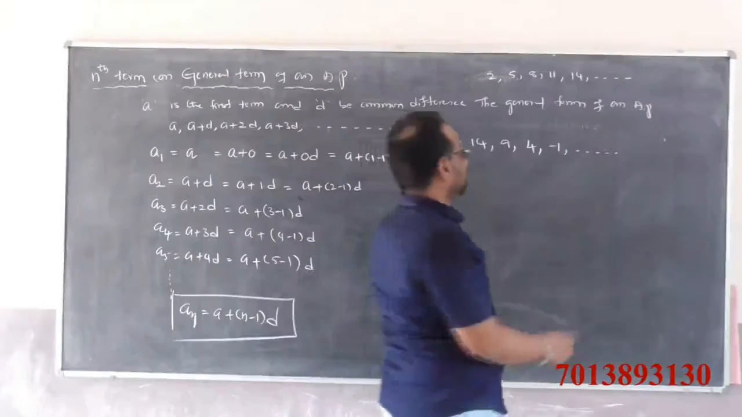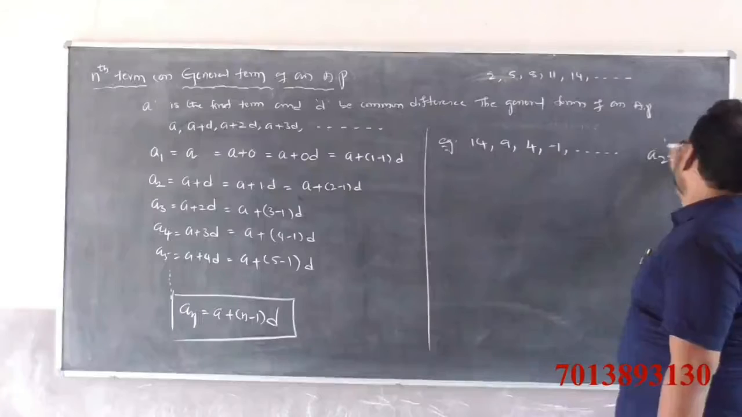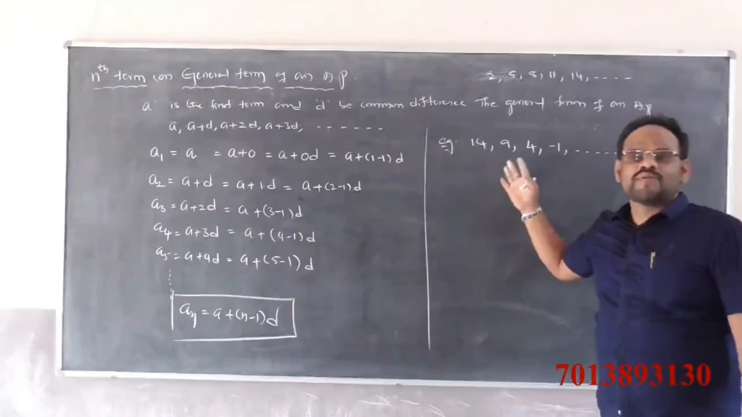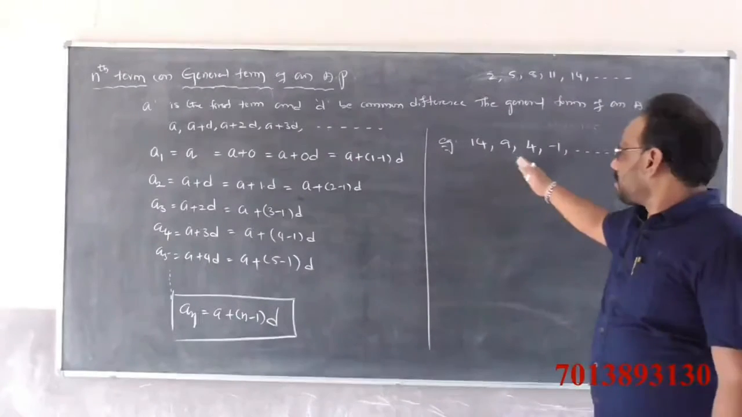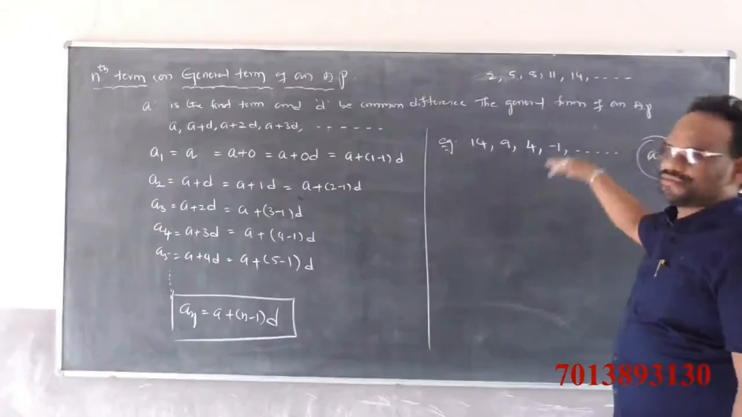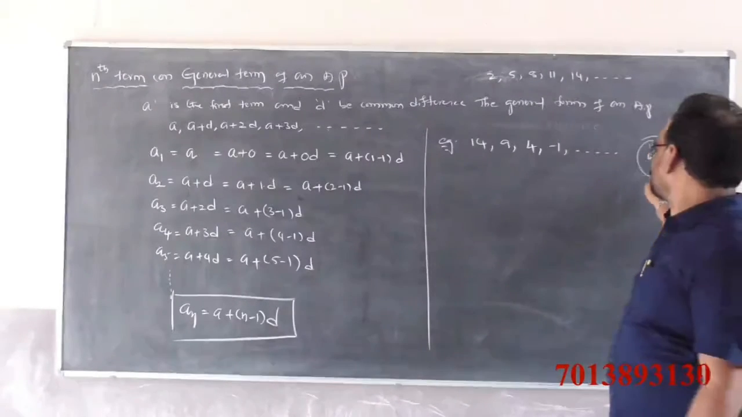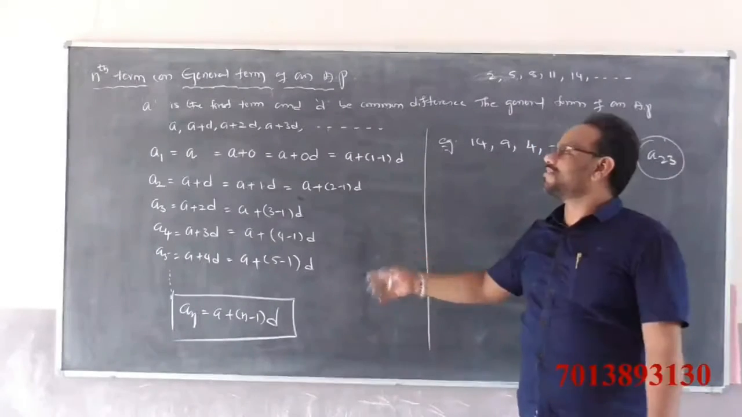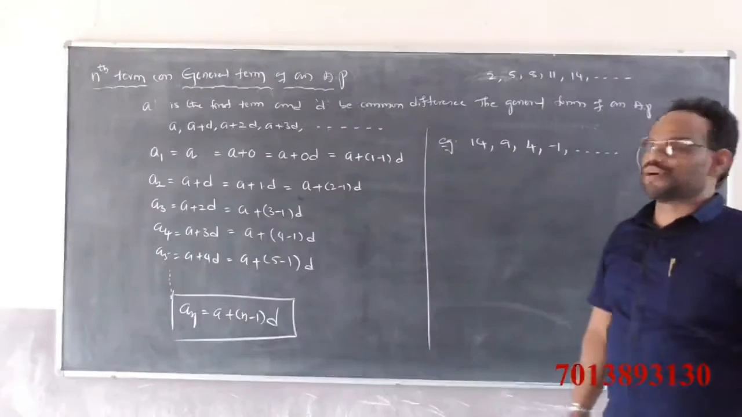What is the 23rd term, A23, in this arithmetic progression? If you write it like this, we keep subtracting 5 from each term, and this is a time-consuming process. We have one formula to find the nth term or general term of an arithmetic progression, that is a plus (n minus 1) into d.